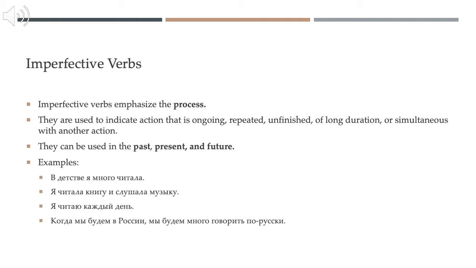Or: Я читала книгу и слушала музыку. I was reading a book and listening to music. We have two simultaneous ongoing actions. I was reading a book and listening to music at the same time.